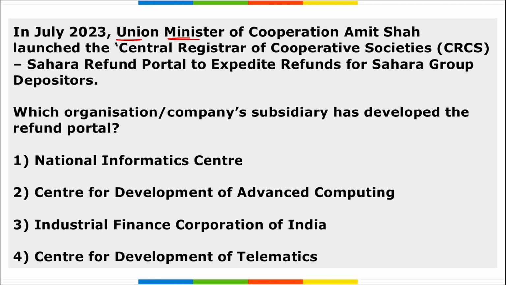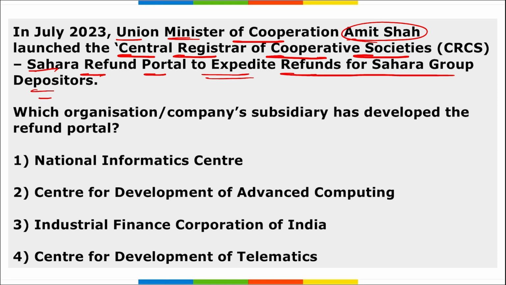Next, Union Minister of Cooperation Amit Shah launched the Central Registrar of Cooperative Societies Sahara Refund Portal to expedite refunds for Sahara Group depositors. Initially, depositors of up to 10,000 rupees will have this amount returned to them. And this will be within 45 days of registration on the portal.